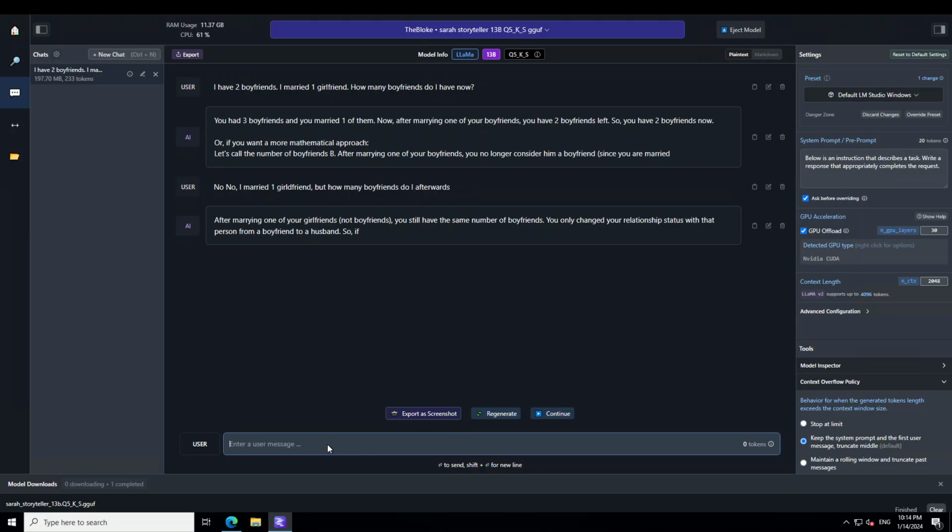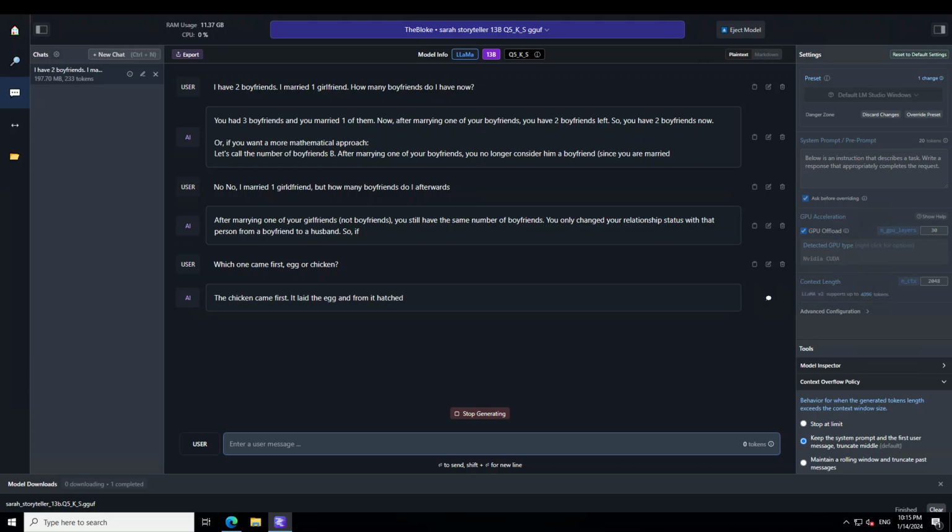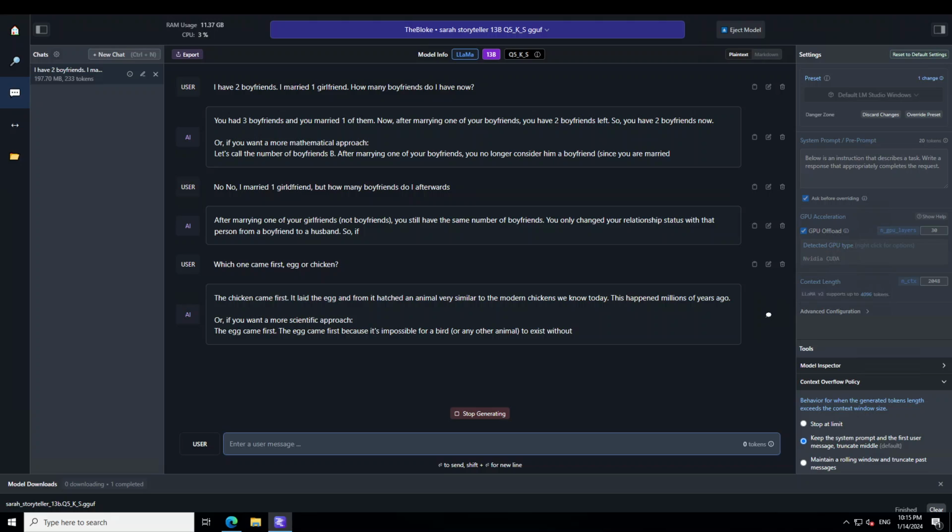Now let me stop generating it, and now I'm asking it which one came first, egg or chicken. So let's see what the model does here. The chicken, the chicken came first. That's good. So there you go. It always tries to give a mathematical or scientific twist to any answer it produces. As you can see in the above answer, it went with a mathematical approach, and in this one it is going with the scientific approach.